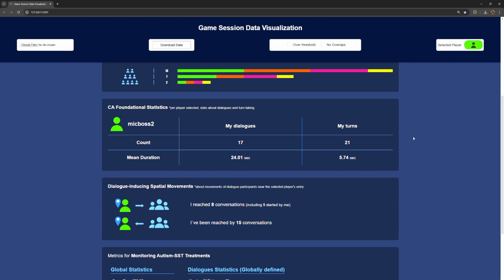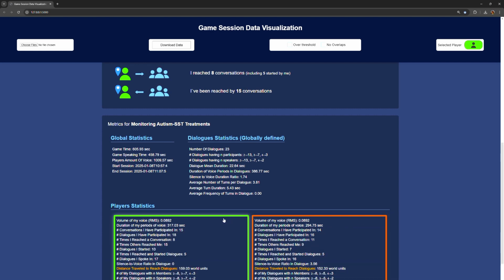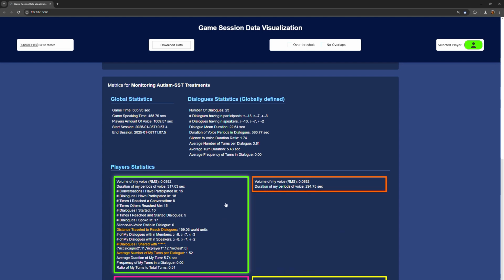Dialogue-inducing spatial movements gives insight into the frequency of avatar movements aimed at initiating a dialogue in relation to the selected subject. Finally, we also present the extensive set of measurements that proved to be effective in our user evaluation in monitoring social skill training for autism.